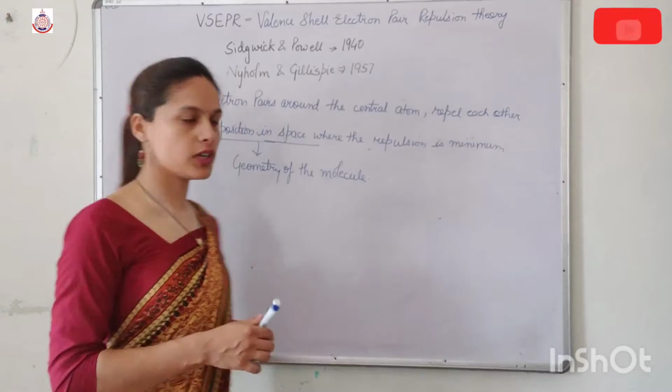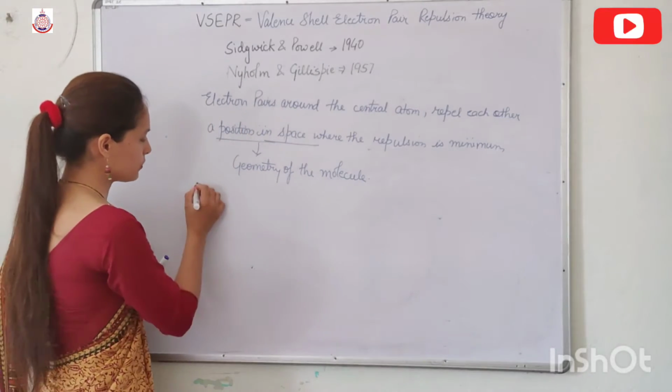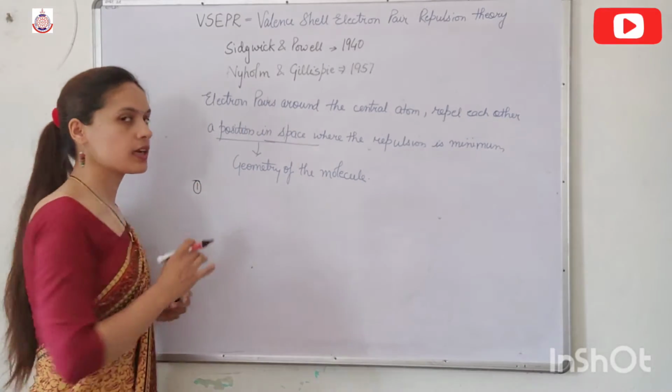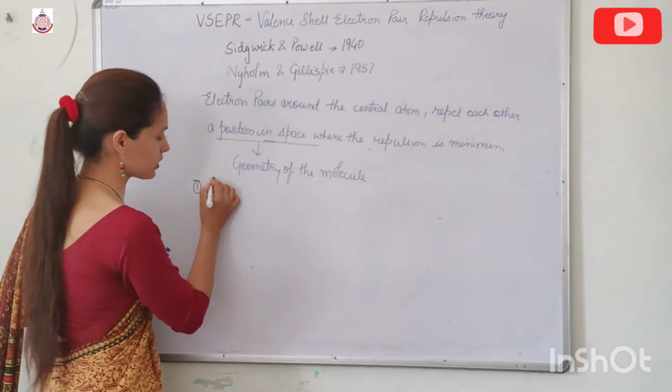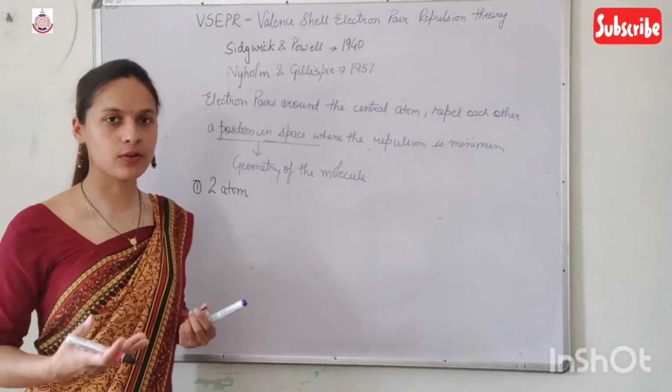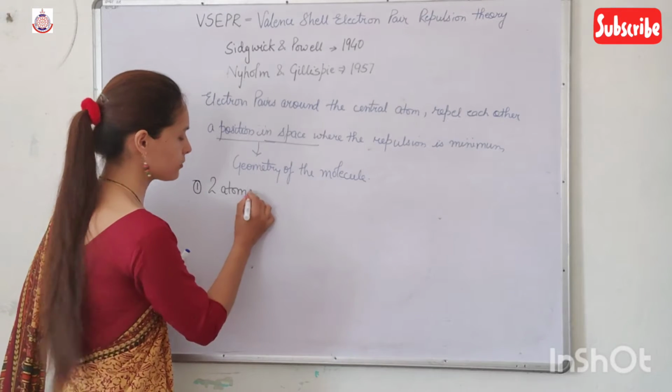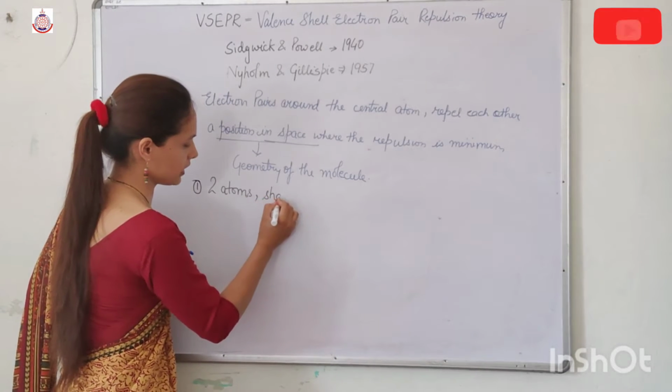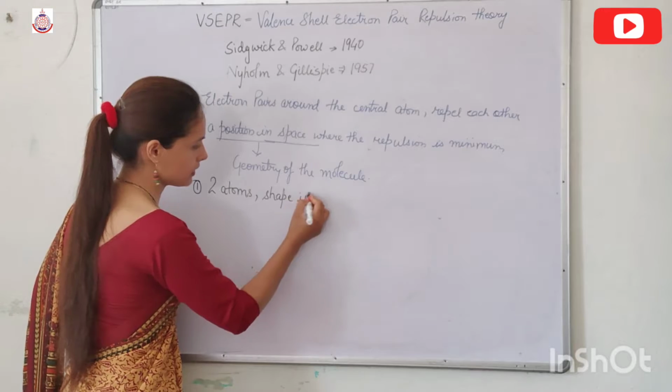Now, what are the postulates of this theory? The first postulate: if a molecule or a compound is made up of two atoms, then the shape is linear.